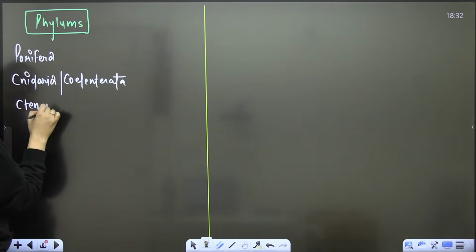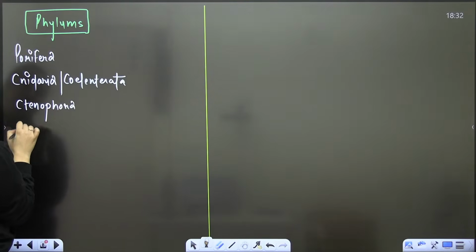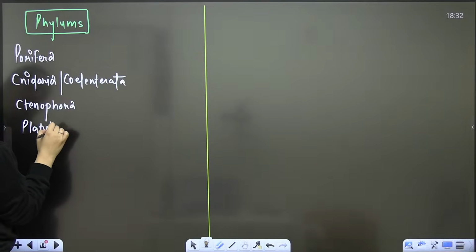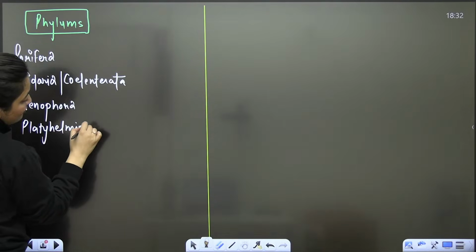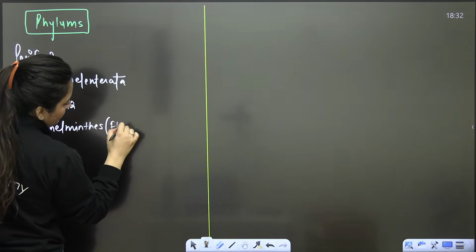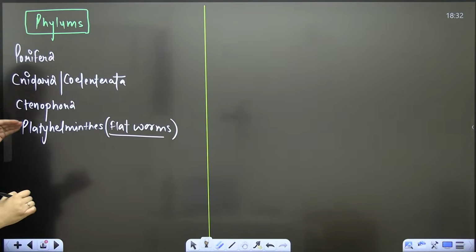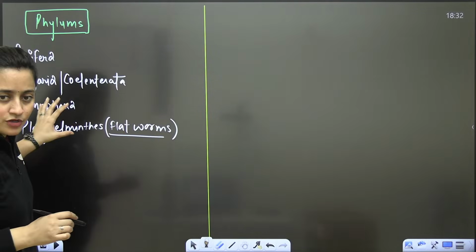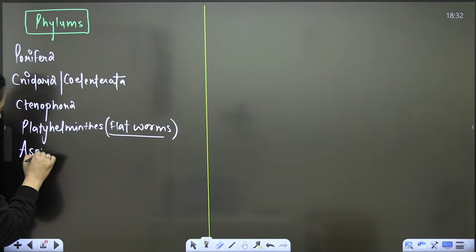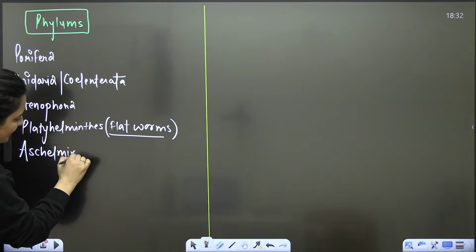Ctenophora is there. Platyhelminthes, also known as flatworms. If you find it difficult to remember, you can just focus on the first 5 names first, and then repeat the next one. You can even write it on a paper.